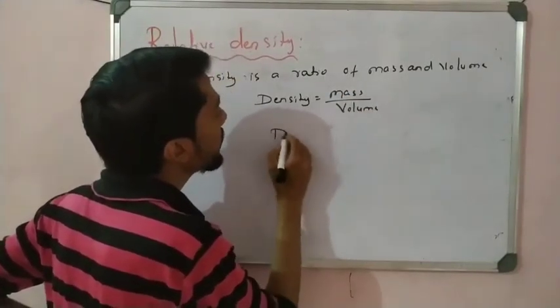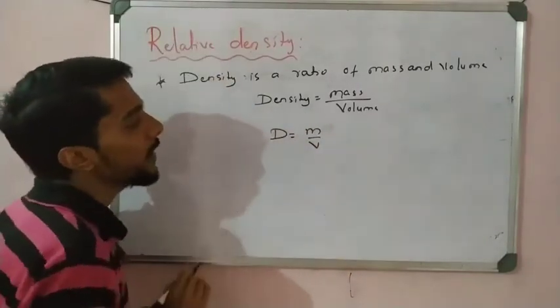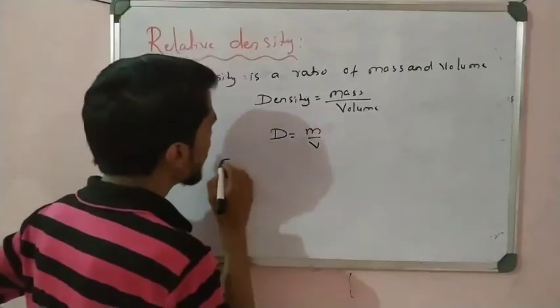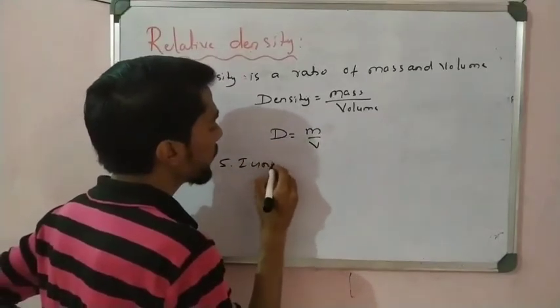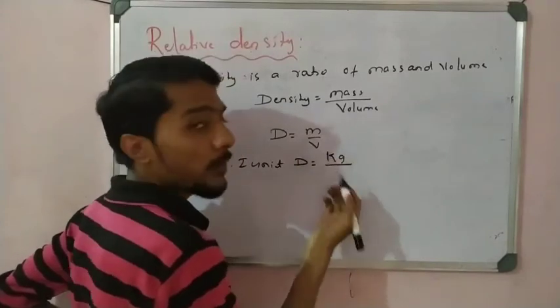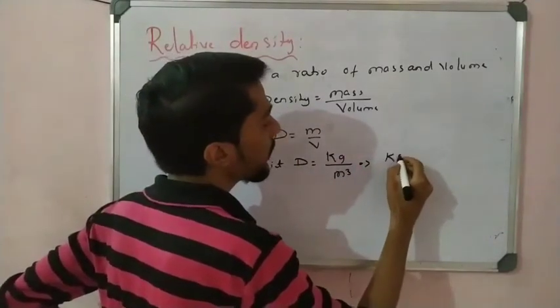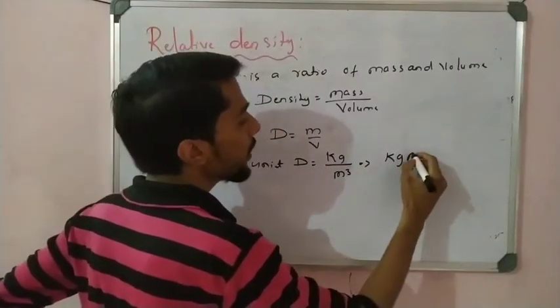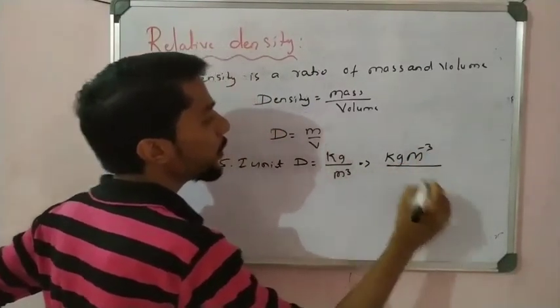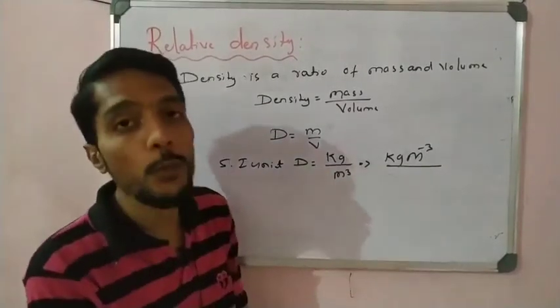Or you can also write that density is equal to m by v. Okay, this is density. And what is the SI unit of density? Density is equal to kg by volume, that is meter cube. So the density of a liquid is kg per meter cube, you have to remember that, right?